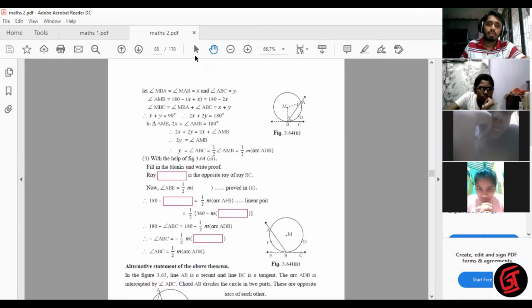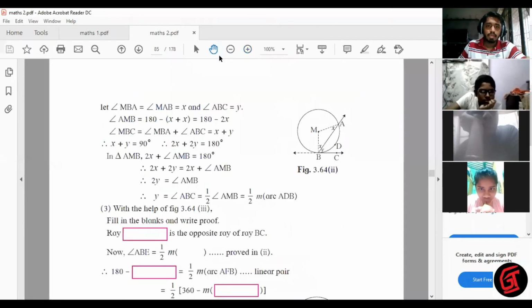Now what we have done here: we assume angle MBA is equal to angle MAB, that is equal to x. And we assume that angle ABC is equal to y. This is our assumption. Okay, now let's start.